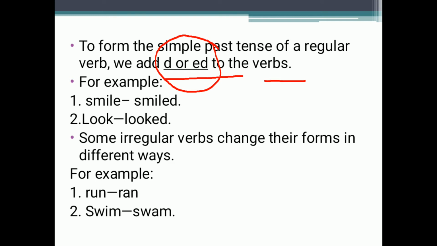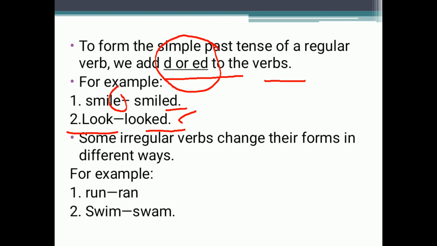For example, the verb smile is given to us, and because it ends with e, when we add d at the end, it becomes smiled, meaning past tense. Secondly, look is given to us, no ed is there, so we add ed at the end of look, it becomes looked, and it is the past tense.